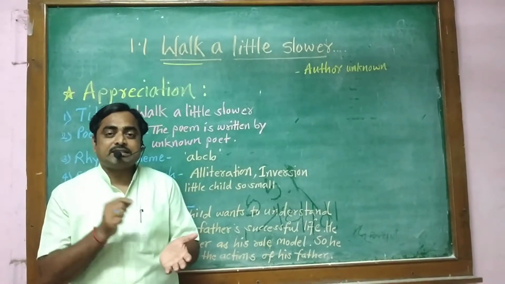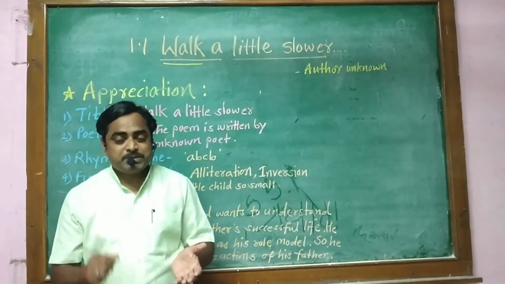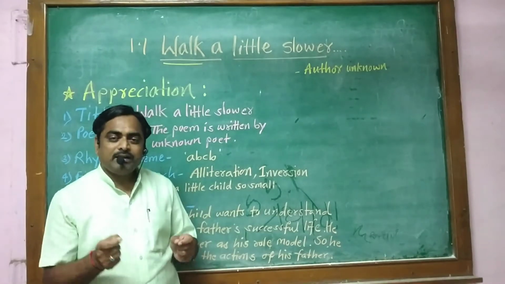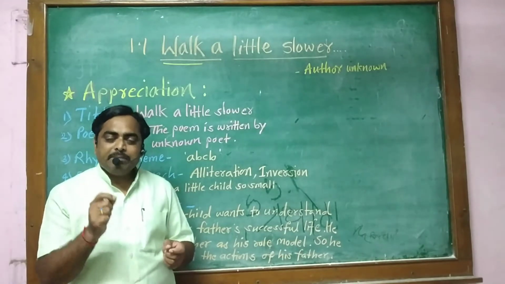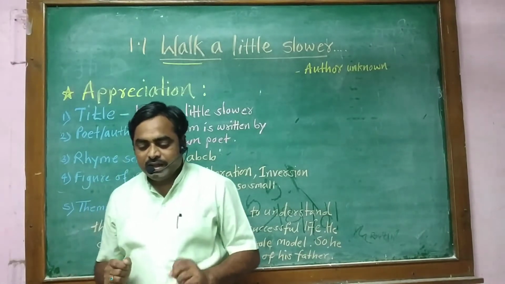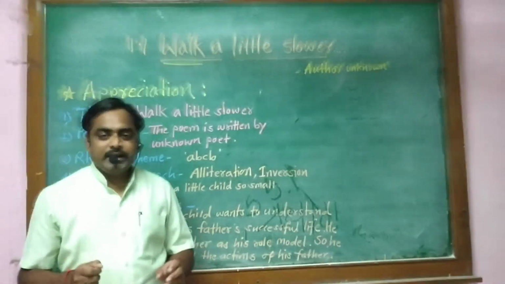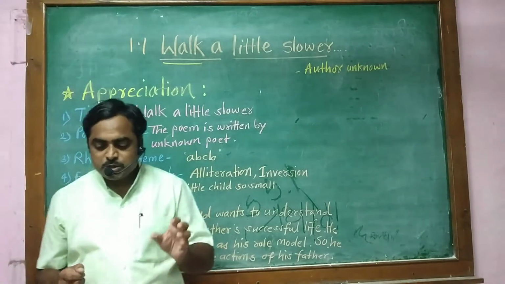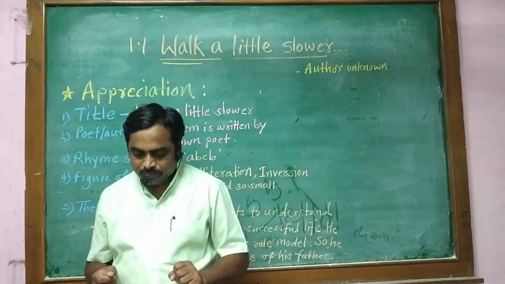He also reads the newspaper. Actually, he doesn't know how to read, but only by looking, by imitating, he is following his father. In the same way, in the first stanza, the child says, "Oh father, please walk slowly." That means to do the activities slowly.